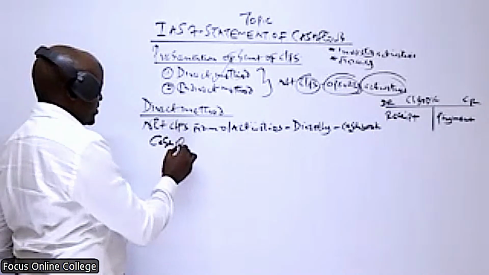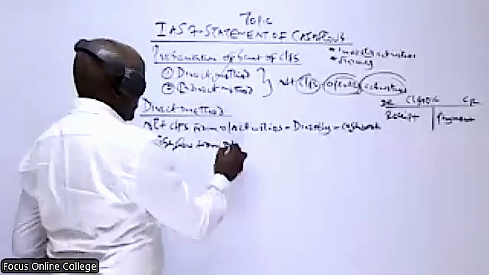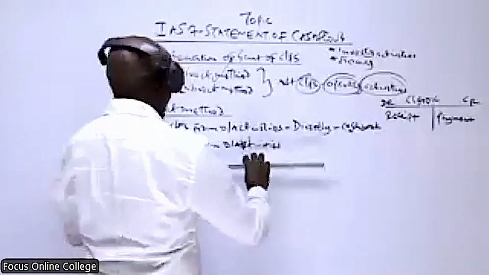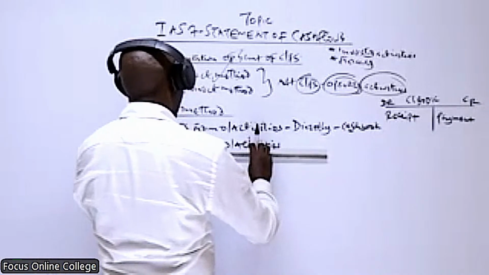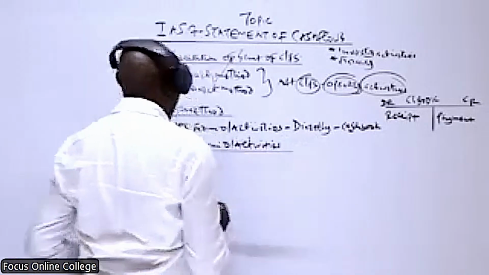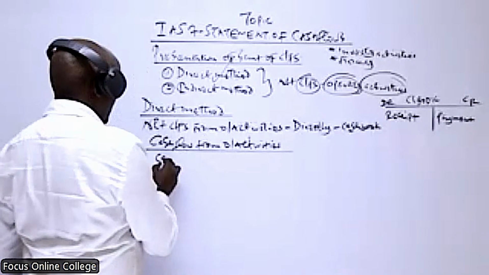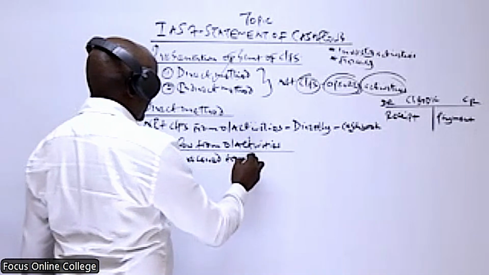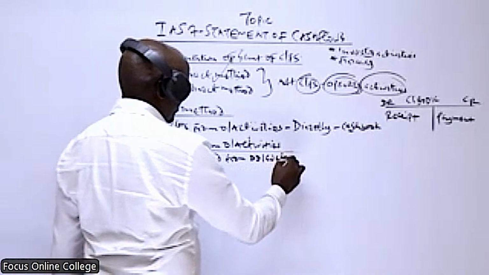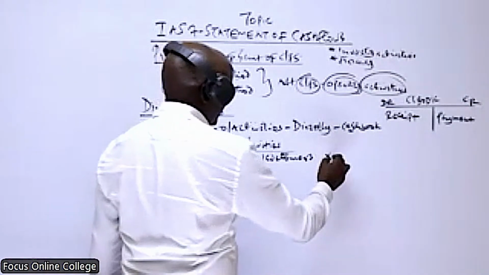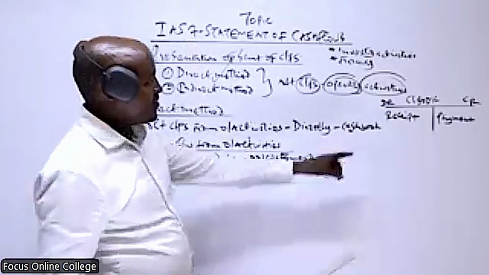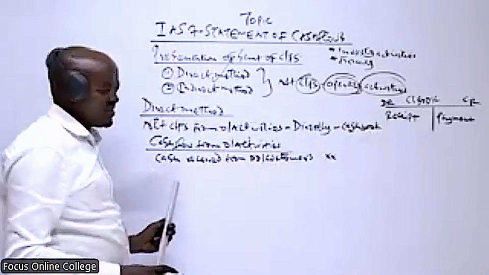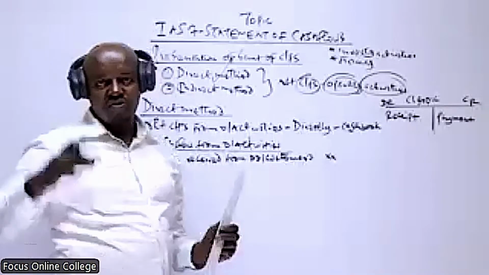So how do we compute the cash flows from operating activities under the direct method? One, we take cash received from debtors or customers, which we get from our cash book on the debit side. Is this cash received from debtors an inflow or outflow?